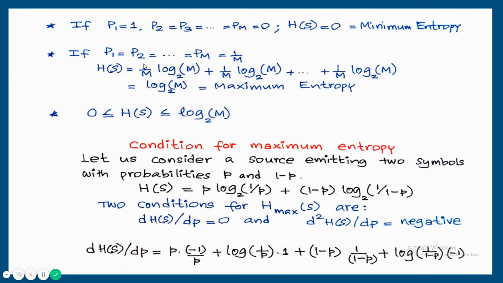If P1 is equal to P2 is equal to Pm is equal to 1 by m, that is, all symbols are equally likely, then the probability of occurrence of each symbol is equal to 1 divided by the total number of symbols, that is 1 by m.